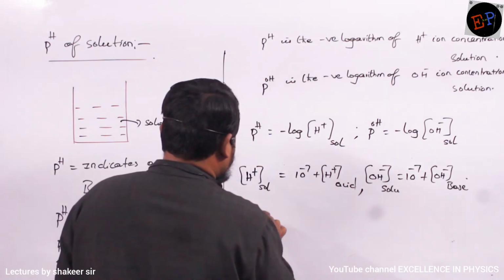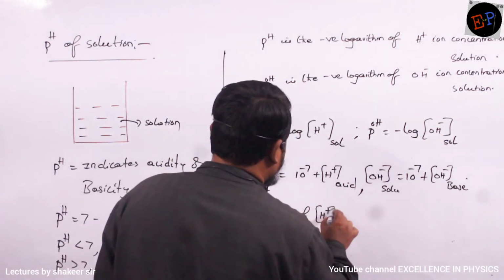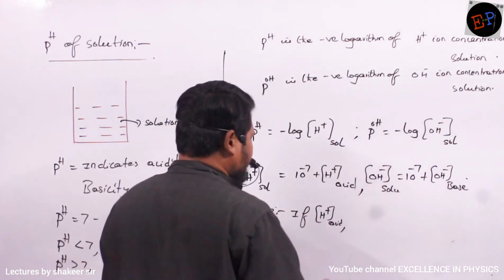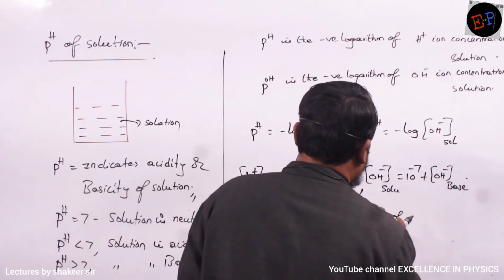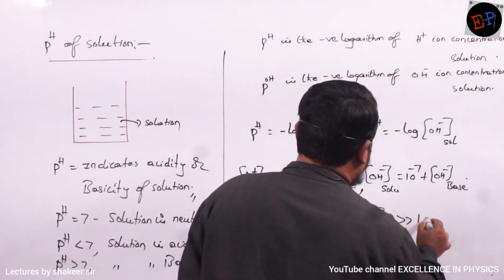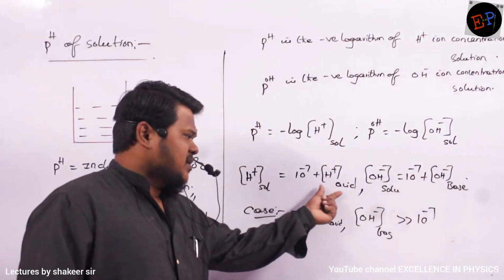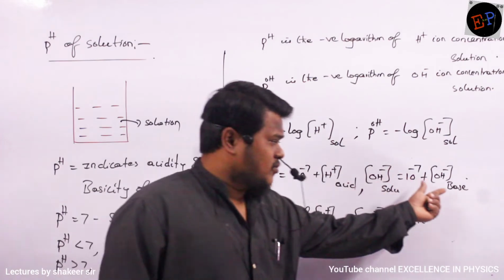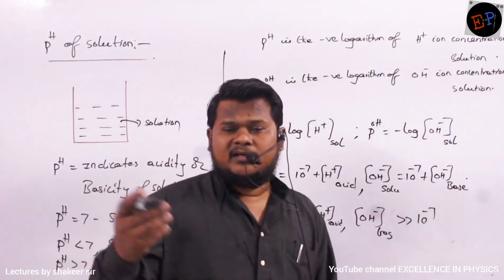The case is that if the H plus concentration of the acid or the OH minus concentration of the base is much greater than 10 power minus 7.